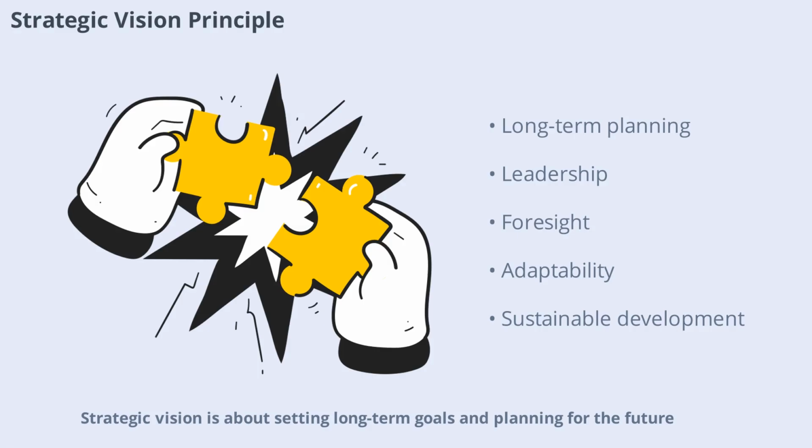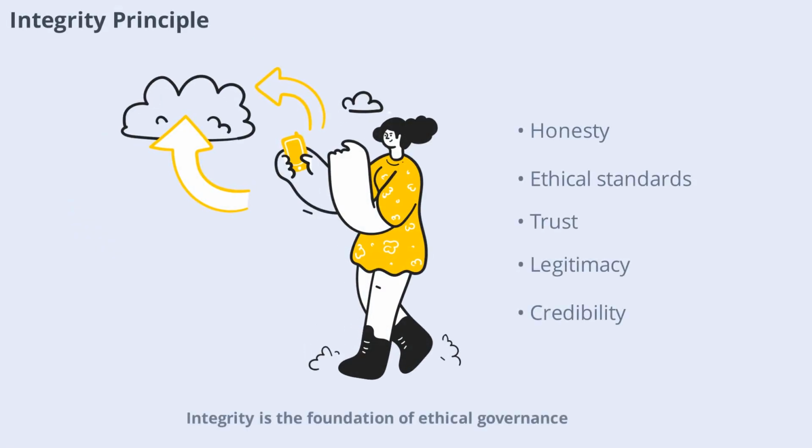Strategic vision is about setting long-term goals and planning for the future. Governments with a clear vision anticipate challenges, identify opportunities, and guide society toward desired outcomes. This principle requires leadership, foresight, and adaptability. Strategic vision helps governments stay focused and resilient in the face of change. By thinking ahead, governments can better serve their citizens and ensure sustainable development. Integrity is the foundation of ethical governance.